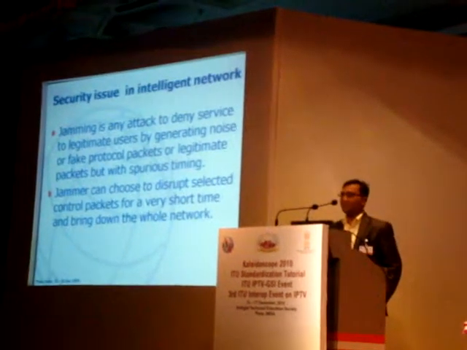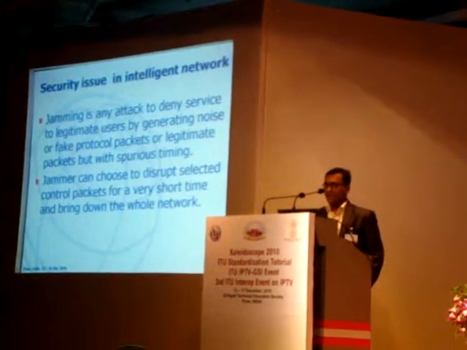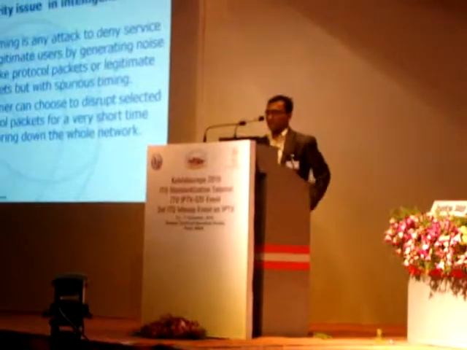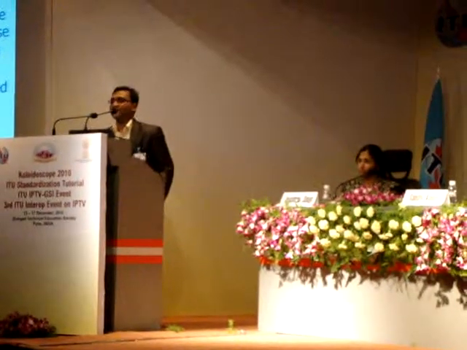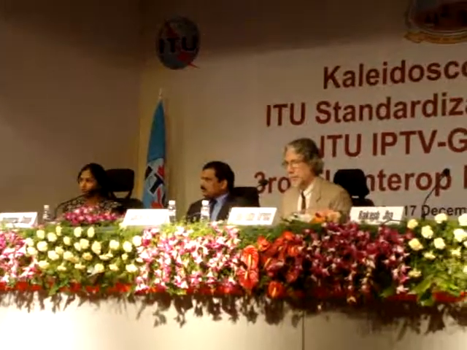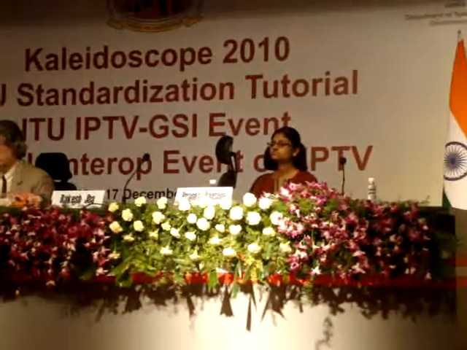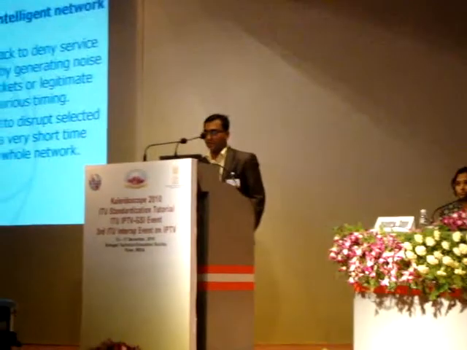We know jamming is any attack to deny service to legitimate users by generating noise or fake protocol packets, or legitimate packets but with spurious timings. There are a lot of jammers, but we are considering the intelligent ones because they attack at a particular time. Why? Because they are so efficient. A jammer can choose to disturb select control packets for a very short time and bring down the whole network.